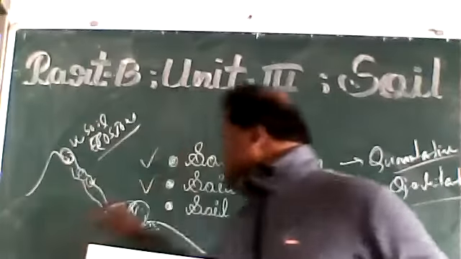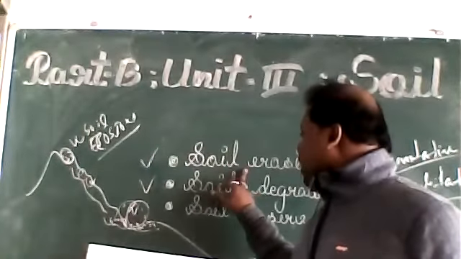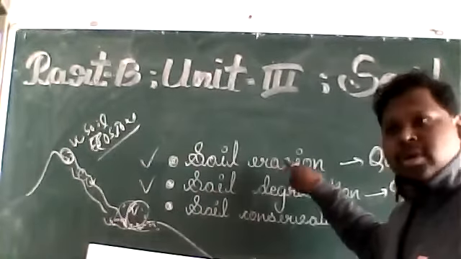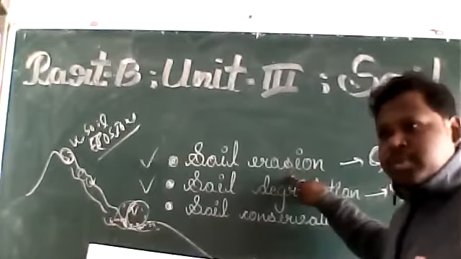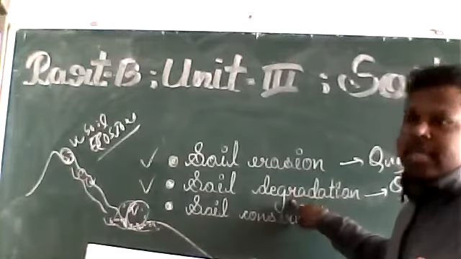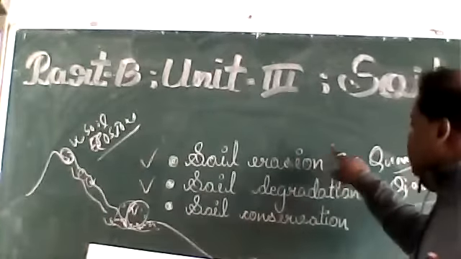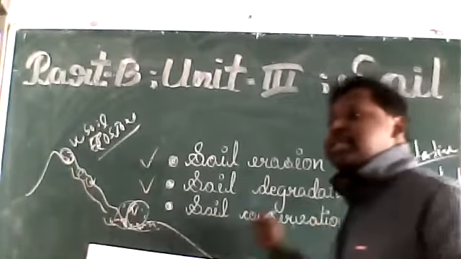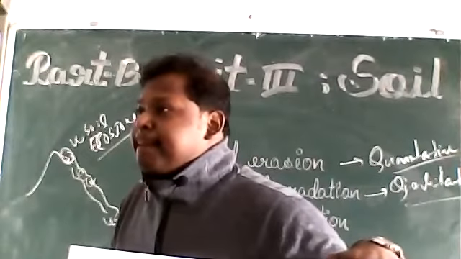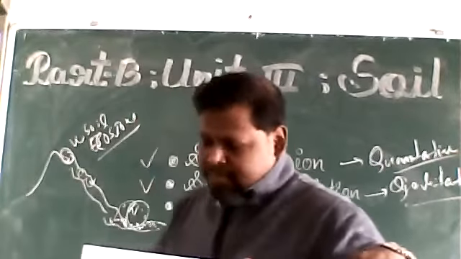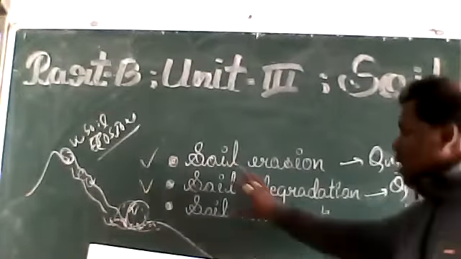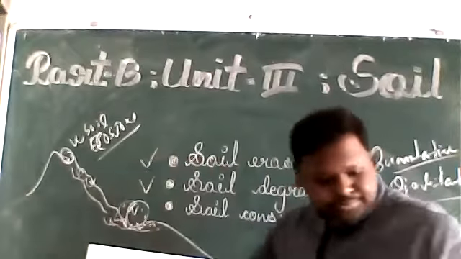Clear? But there is a clear difference between soil erosion and soil degradation. Just removal of the topmost portion of the layer is called soil erosion. Removal of the soil from the topmost layer is called soil erosion. And when the quality of the soil deteriorates, it's called soil degradation. One is quantitative in nature and the other is qualitative in nature. Yes, tell me. Yes, yes, we are talking about this in the soil erosion, soil conservation process. So now these two points are clear, yes or no?